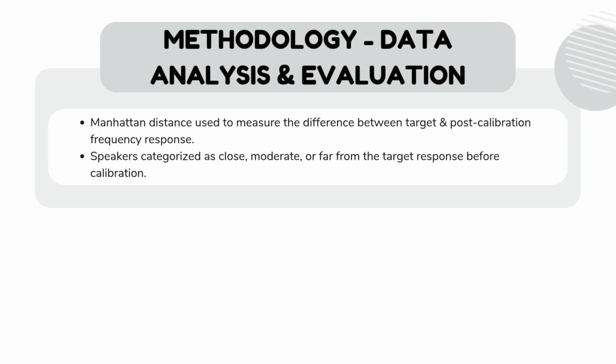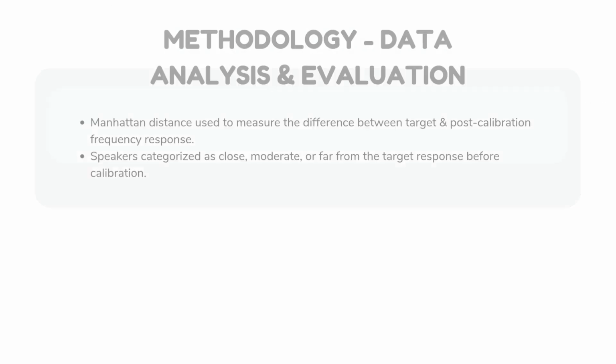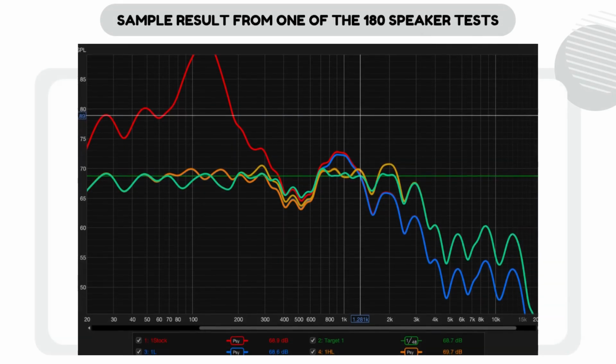For data analysis and evaluation, Manhattan distance is used to measure the difference between the target frequency response and the post-calibration response. A lower distance indicates that the calibration was more successful in bringing the frequency response closer to the target. Additionally, we categorize the speakers into 3 groups based on their initial distance from the target response: close, moderate, or far. This is an example of one of the results.